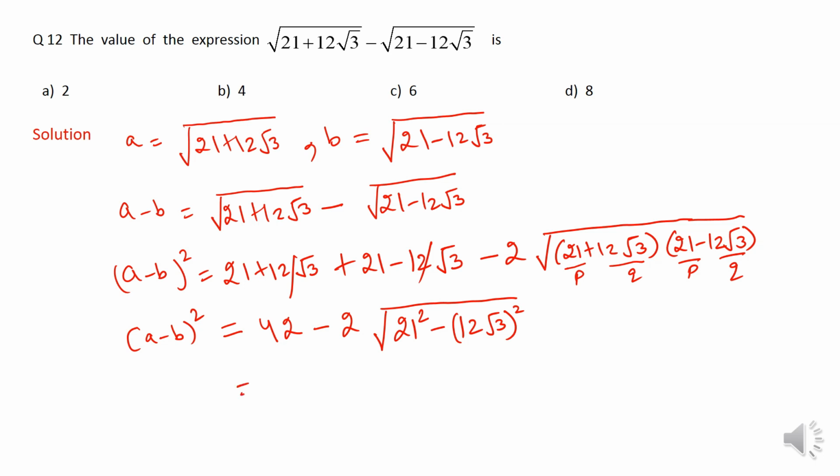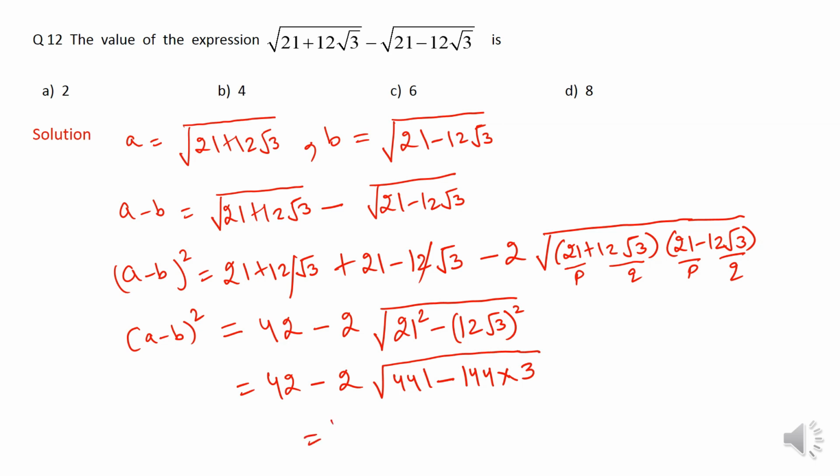Fine. Further it becomes 42 minus 2 into under root of 441 minus, now 12 root 3 square means 12 root 3 into 12 root 3, or it is 144 into 3, right?